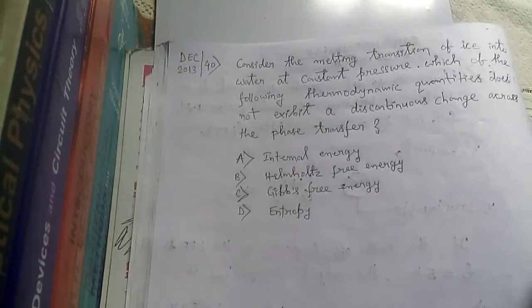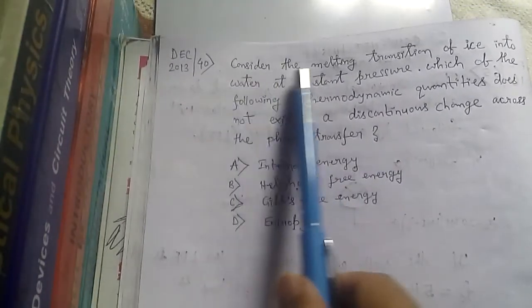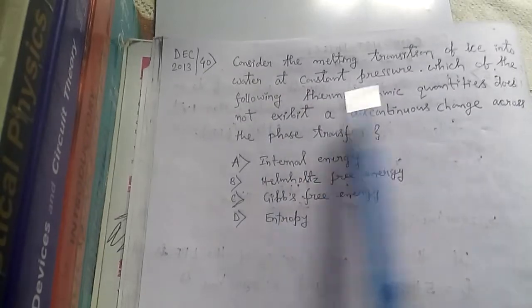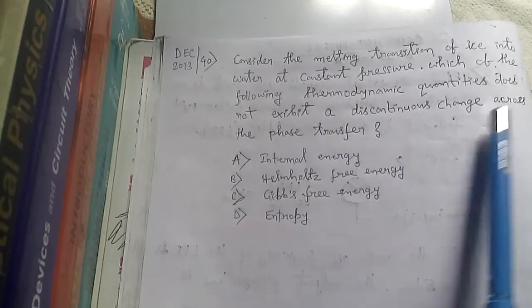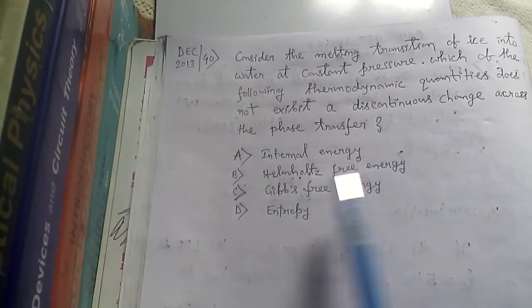Today we have a problem from December 2013, question number 40. It says, consider the melting transition of ice into water at constant pressure. Now, which of the following thermodynamic quantities does not exhibit a discontinuous change across the phase transfer? Internal energy, Helmholtz free energy, Gibbs free energy, entropy.